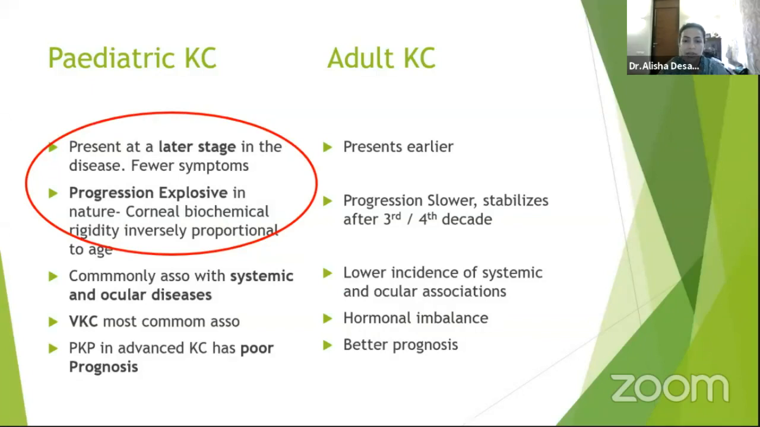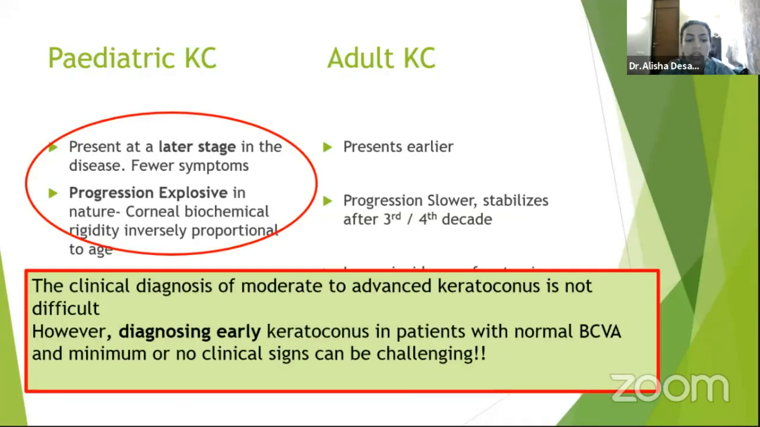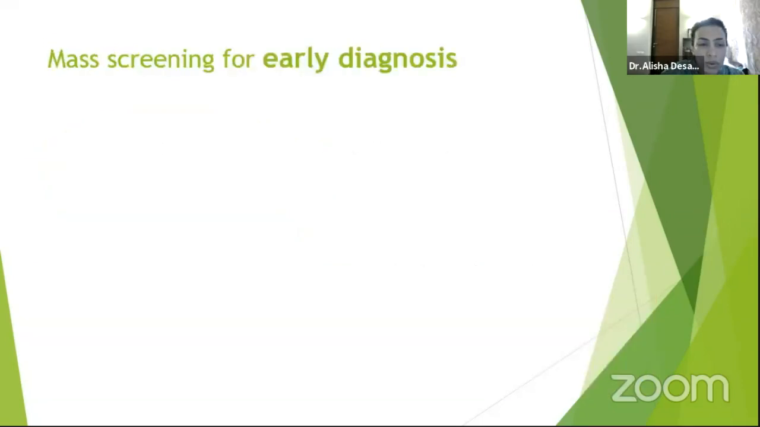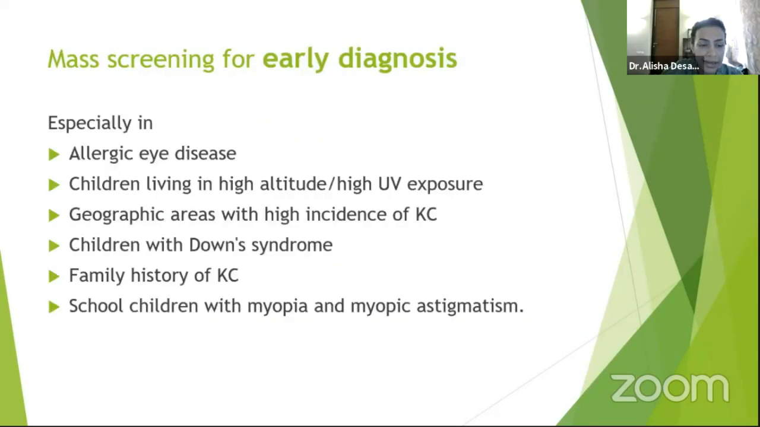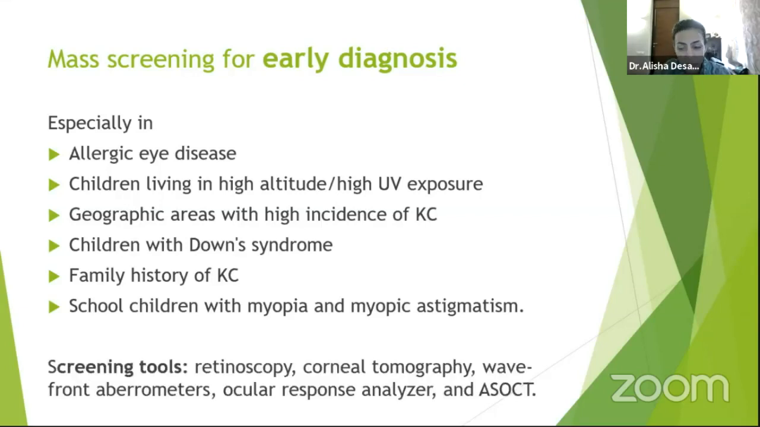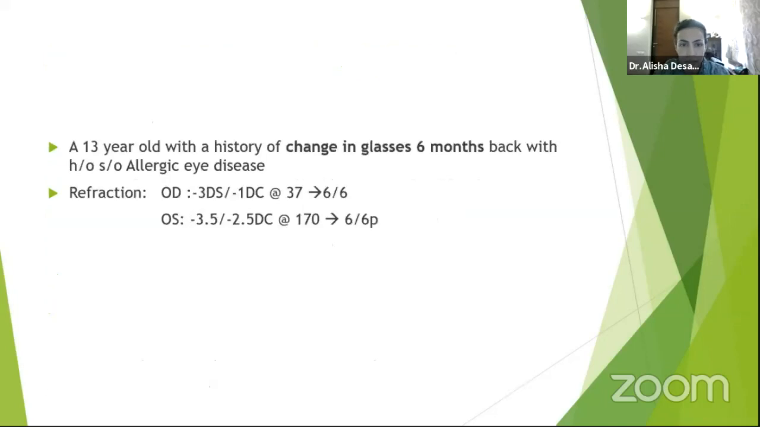As we know, pediatric keratoconus and adult keratoconus are different. They present later and have a very progressive nature. So we need to diagnose this early, ideally in patients with normal best corrected visual acuity with minimum or no signs, and this is a big challenge. So we should do mass screening for early diagnosis, especially in allergic eye diseases, in geographical areas where we expect this, in patients with Down syndrome, with family history, and of course in school children with myopia and myopic astigmatism. And we can use all of the screening tools that we have at our disposal.